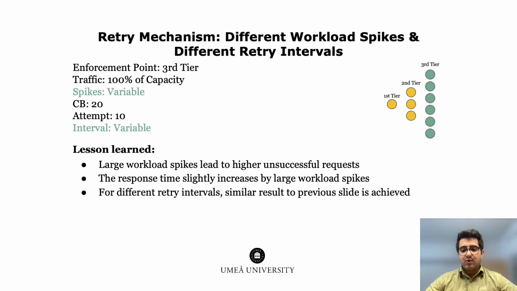Varying the spike volume caused the frequency of failed requests to increase at the same rate as the first tier spike volume. Varying the magnitude of the workload spikes also had little effect on the response times. The pattern observed was similar to that seen in previous experiments.